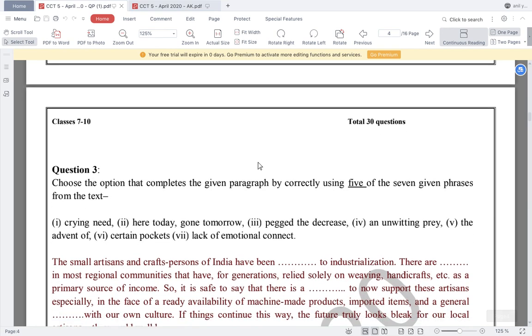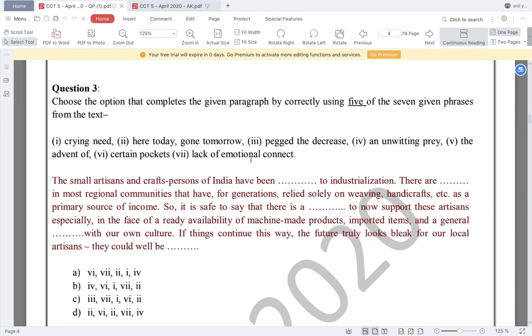Question number three. Choose the option that completes the given paragraph by correctly using 5 of the 7 given phrases from the text. We have been given 7 phrases which are present here. This is the paragraph and these are the blanks. We have to fill these blanks. Okay, so let's start with the answer. The small artisans and craftspersons of India have been dashed to industrialization.